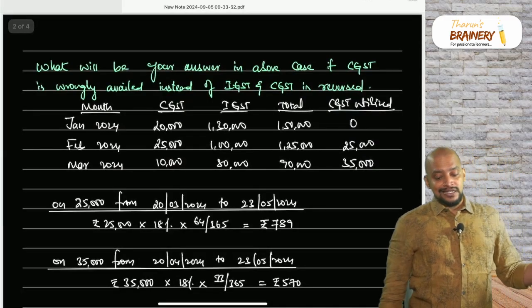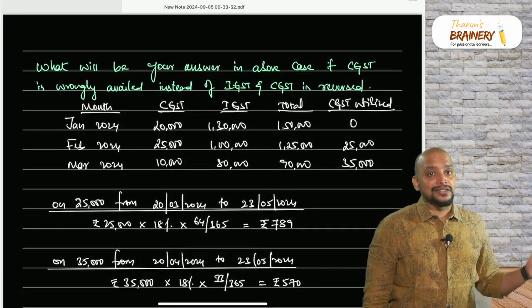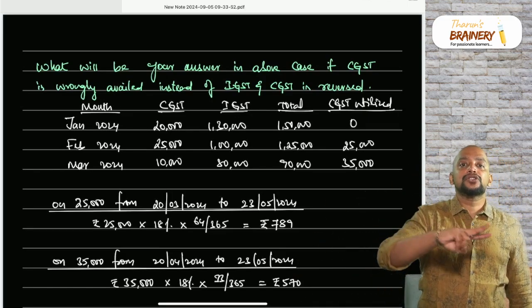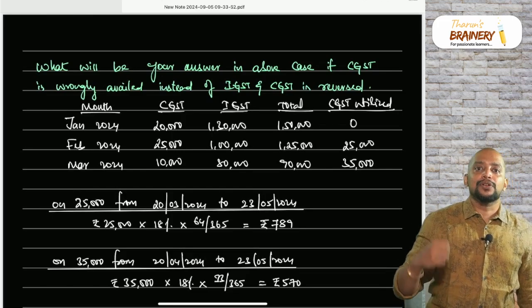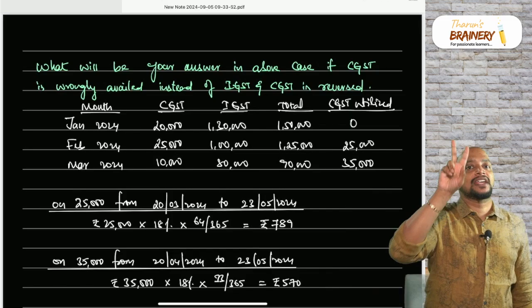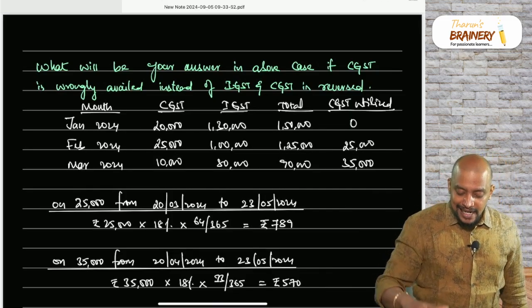What will be your answer in the above case if CGST is wrongly availed instead of IGST and CGST is reversed? Now, which two heads should be taken? CGST and IGST. Why? Because CGST can be utilized for payment of CGST as well as IGST. That's why they are asking us to take both the heads. That is, the CGST and IGST heads alone.